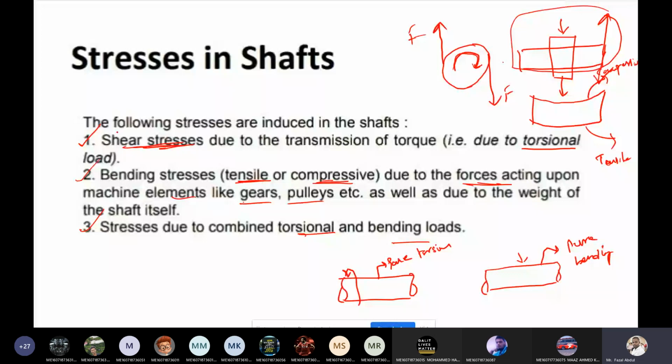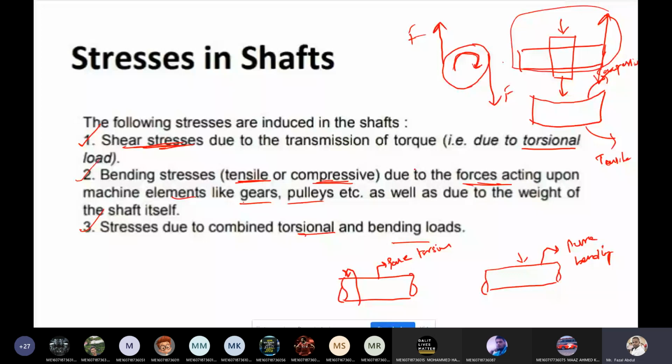And the shaft is subjected to some mountings. Mountings are things like gears, pulley, flywheel. Such things are mounted on the shaft, so because of this the shaft is going to bend. So there is bending failure, and in some situations a combination of these two will also arise.